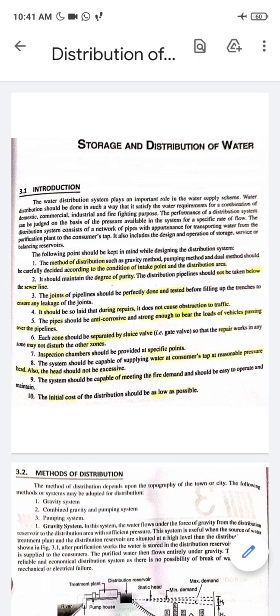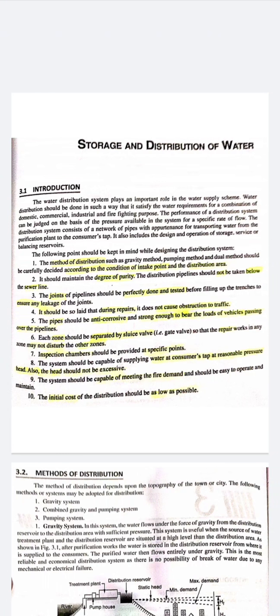The next point is the inspection chamber should be provided at a specific point. Inspection chambers should be provided at specific points.